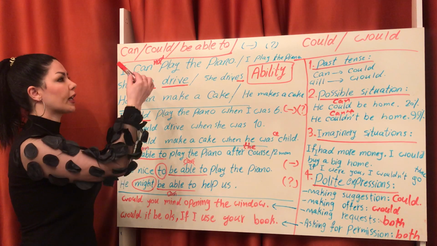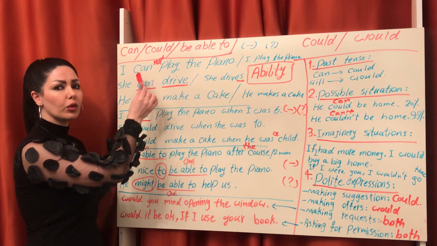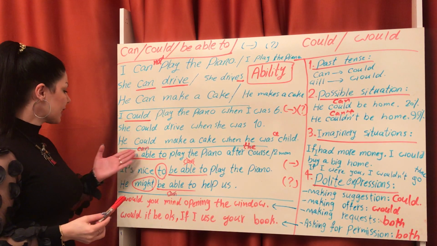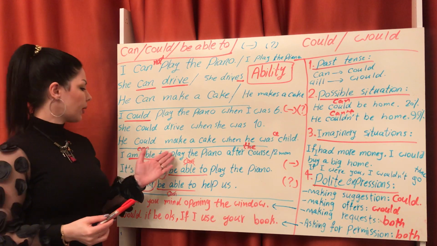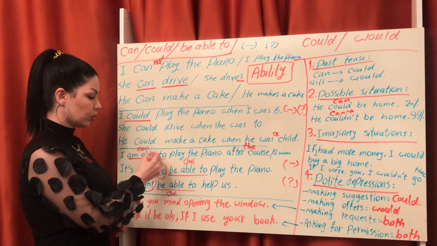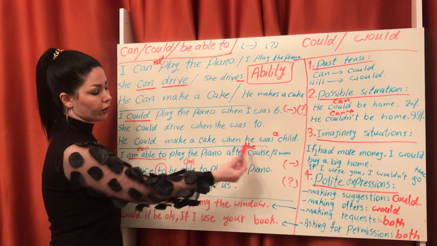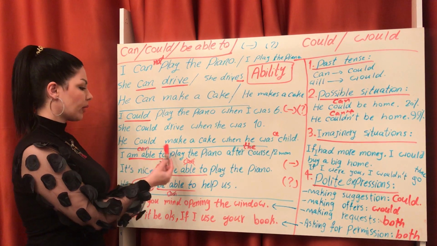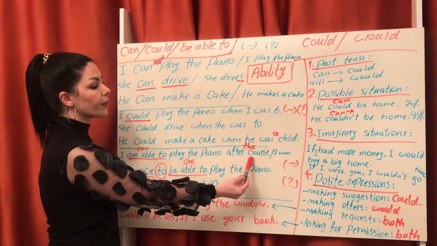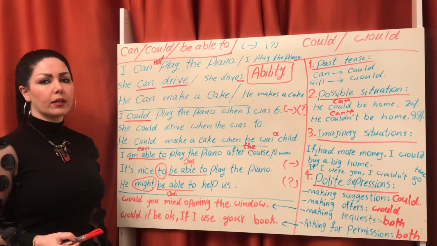For future and present we use can. I can play the piano after the course. I can play the piano after 2 months. But we don't use to.